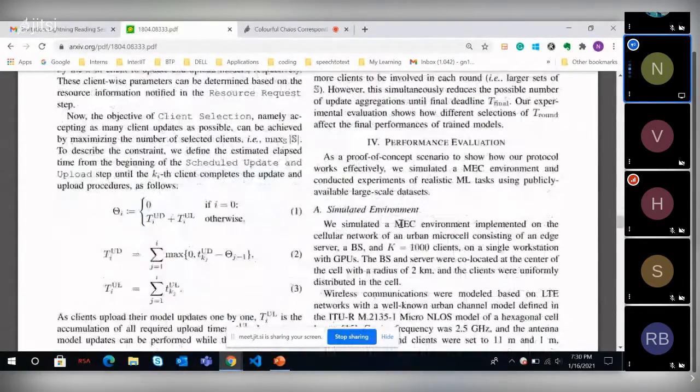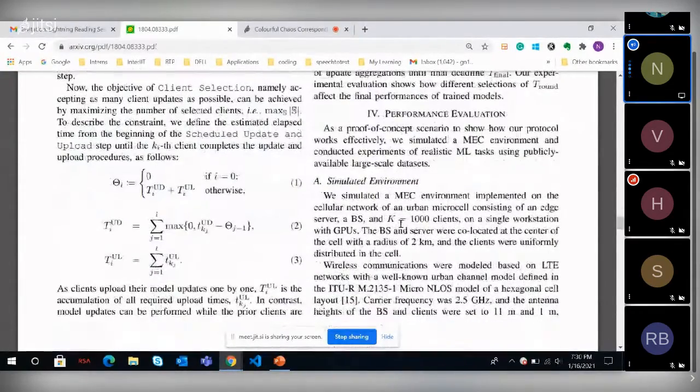So suppose in the first round, I have two clients, one and two. Within the first round, client one is able to complete the whole update and upload step. However, client two maybe has a large amount of data and has taken more time to update.